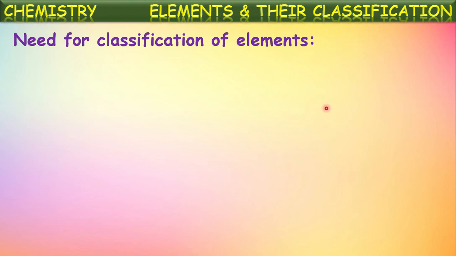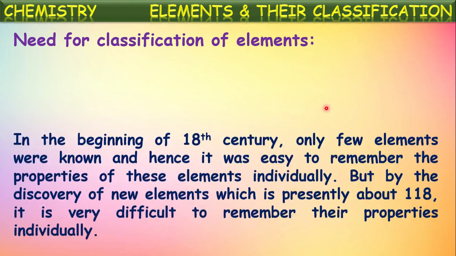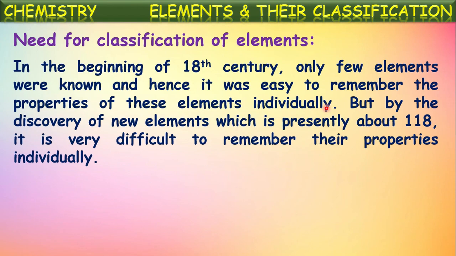Now let us see the necessities for the classification of these elements. Why classify these elements into different batches? In the beginning of the 18th century, only a few elements were known, and hence it was easy to remember the properties of these elements individually.